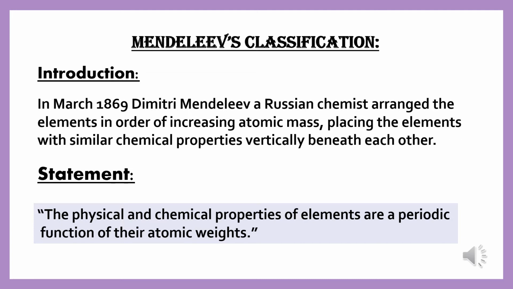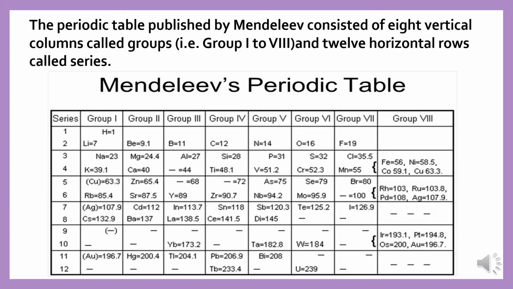Now, what are physical properties? The physical properties of an element are things like density, melting point, and boiling point. And the chemical properties are basically how an element reacts with other elements. The periodic table published by Mendeleev consisted of 8 vertical columns called groups, that is, group 1 to group 8, and 12 horizontal rows called series, which were later known as periods in the modern periodic table.